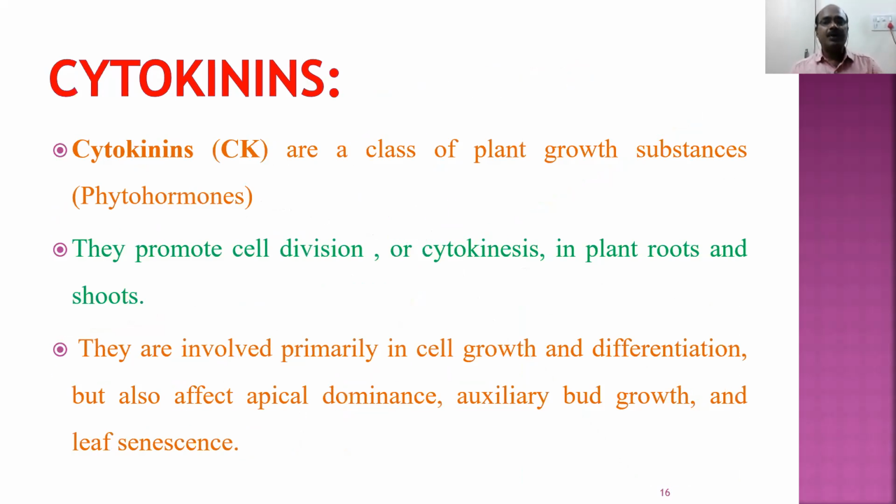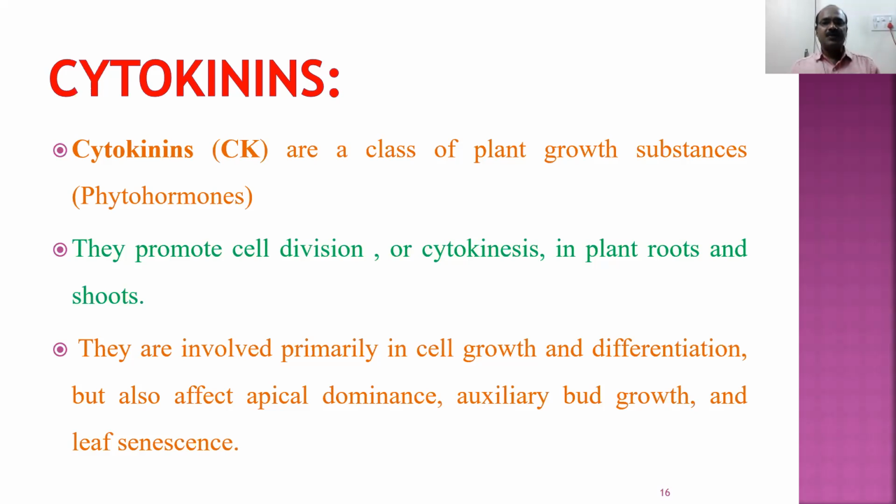The next important plant growth regulator is cytokinin. The name itself indicates cytokinesis. It is responsible for cell division. These are also phytohormones. They promote cell division, and the process is called cytokinesis. Where does it promote cell division? It promotes cell division in plant roots and shoots.